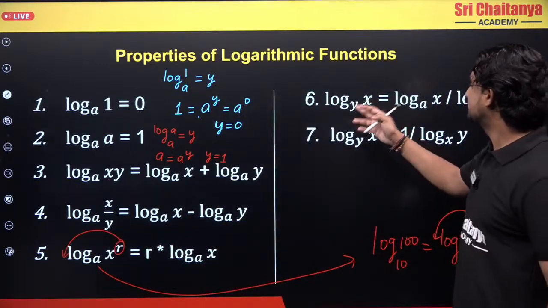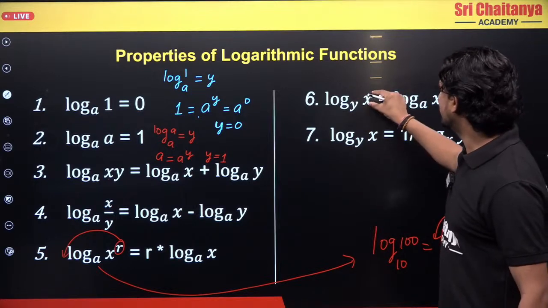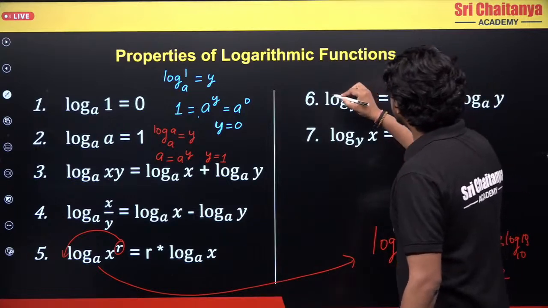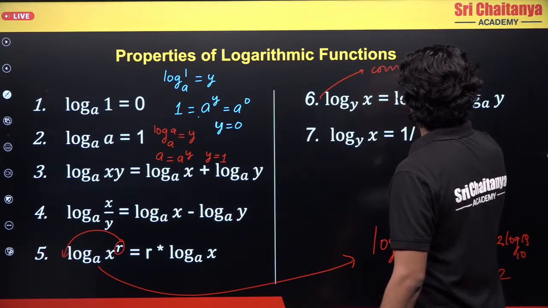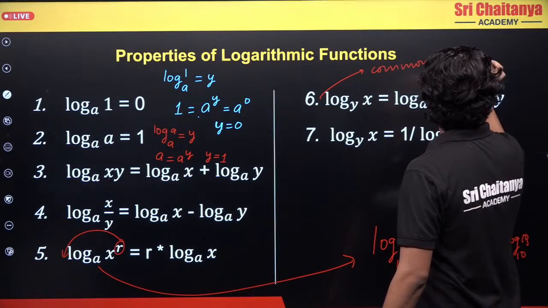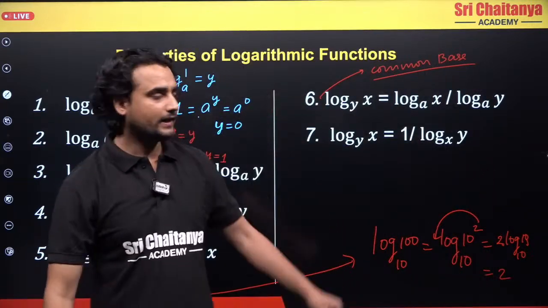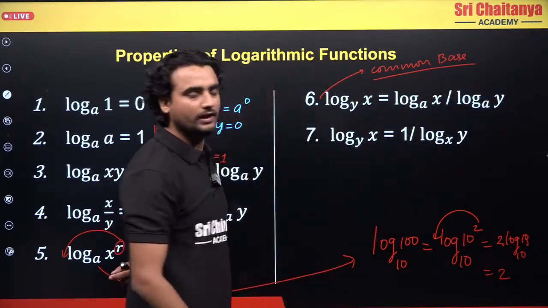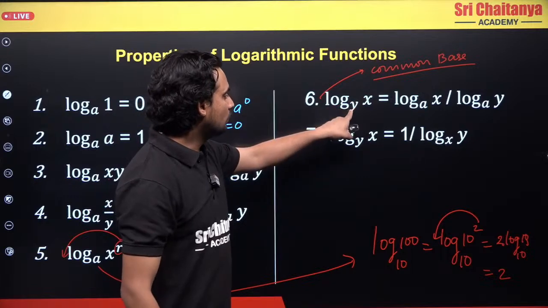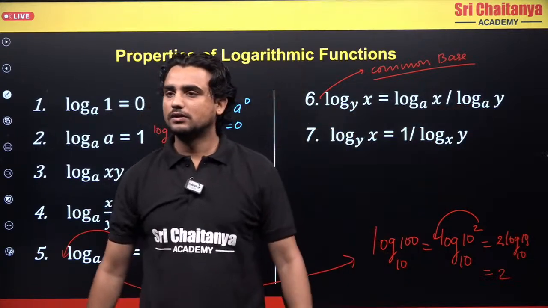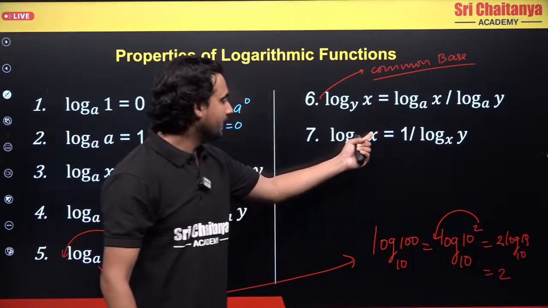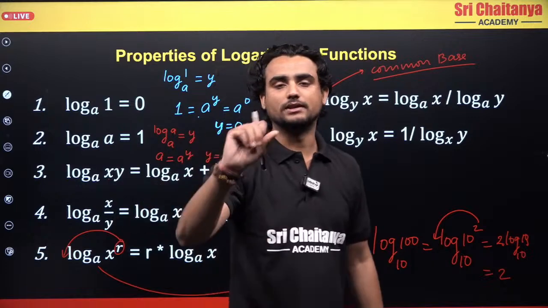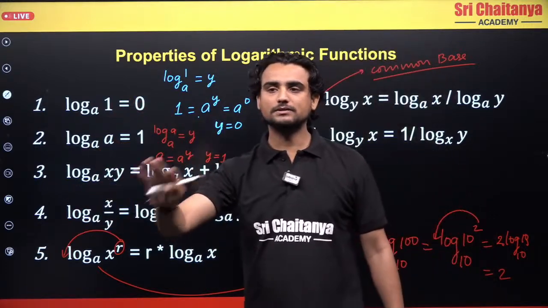And log x base y, where y is the base and x is the exponent. Now what can you do? We are basically defining a common base. Let's suppose I want a common base, I can take log x base a and log y base a. So now this base again becomes the exponent here. And finally, log x base y can be written as 1 by log y base x. The opposite: the base becomes the exponent and the exponent becomes the base.